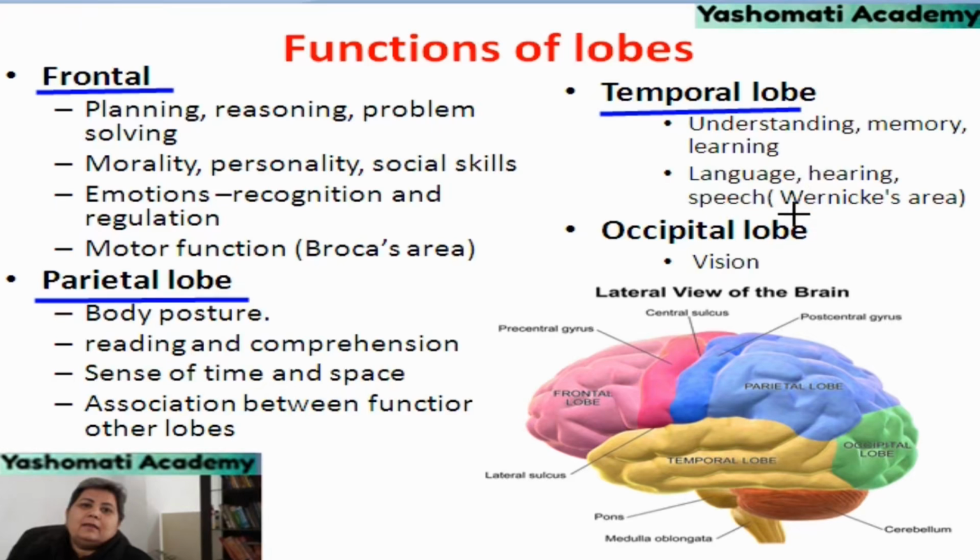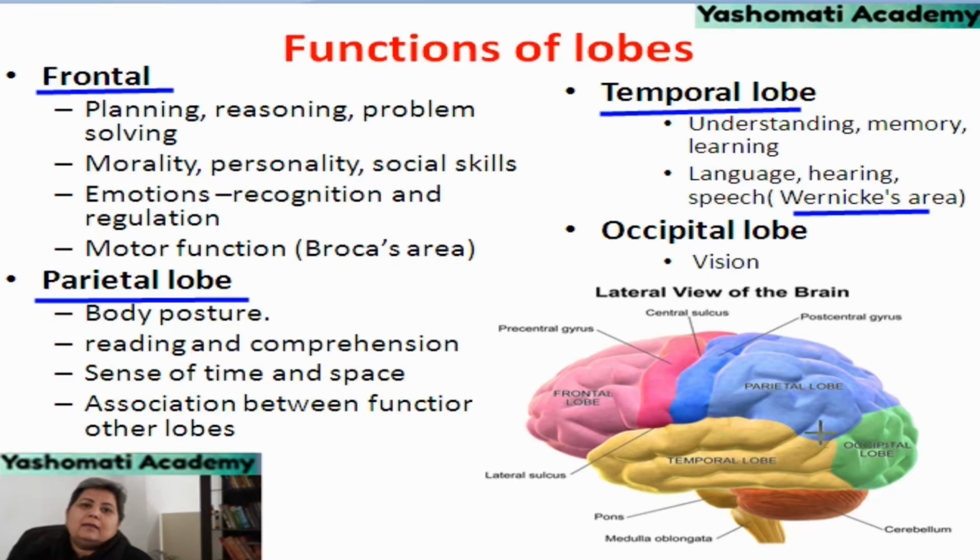Here we have a very important area called Wernicke's area, which is related to language learning. So what we can see now is that in learning, some part of the frontal lobe, some of the temporal lobe, and some of the parietal lobe are all related, because of which learning and communication of languages takes place.